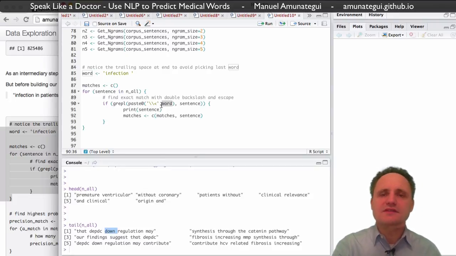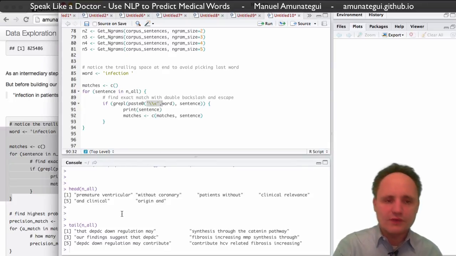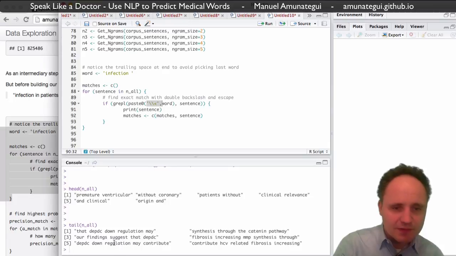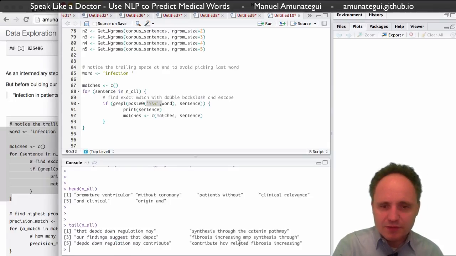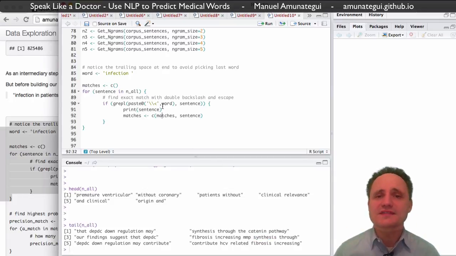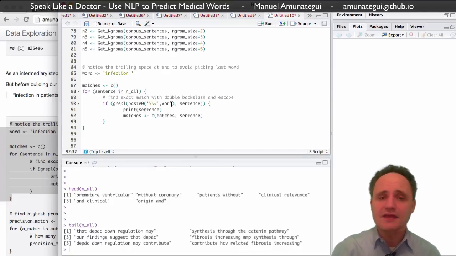grepl just looks in a sentence and says, is it there, yes or no? And this is a way of forcing that it's the beginning of the word. If you said, I want to find the word thesis, and you didn't put this collection of symbols at the beginning of the word, it would say, yeah, we found the word you're looking for, but it wouldn't be thesis, it would be synthesis. So we don't want that. This forces an exact match, at least at the beginning of the word, not at the end.